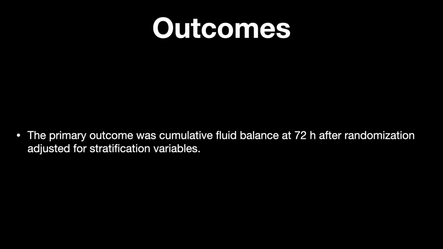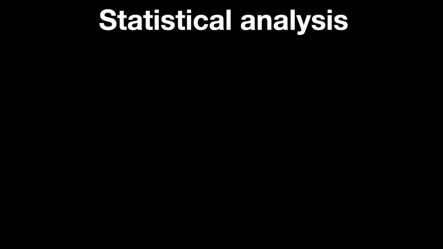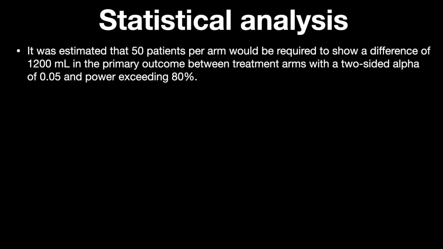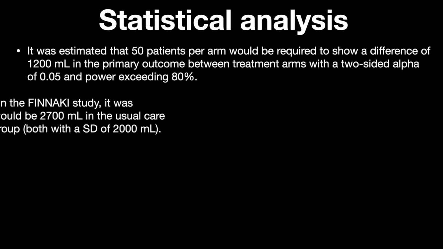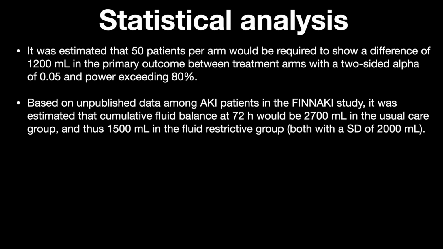Now, the primary outcome was the cumulative fluid balance at 72 hours after randomization, adjusted for the stratification variables. If you look at the statistical analysis, the sample size calculation was based on estimating a difference of 1200 milliliters in the primary outcome, with a two-sided alpha of 0.05 and a power exceeding 80%; they needed 50 in each arm. This is based on the FINNAKI study. It was estimated that the cumulative fluid balance at 72 hours would be 2700 ml in the usual group and 1500 in the restricted group, with a standard deviation of around 2000.